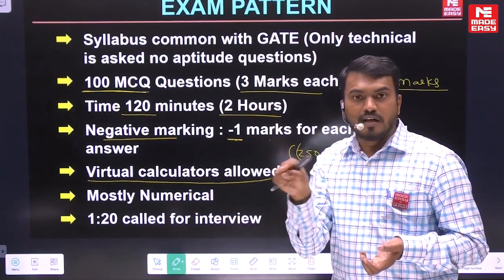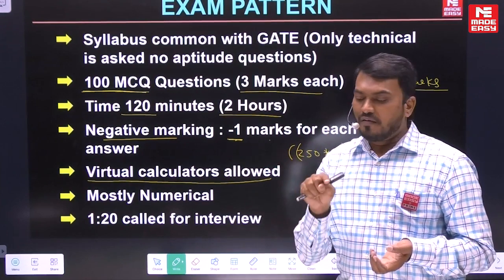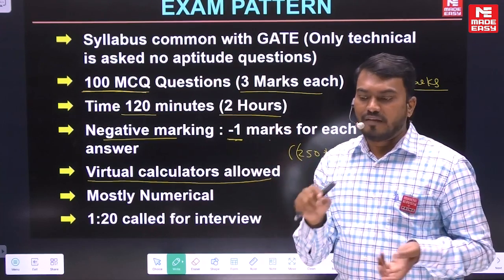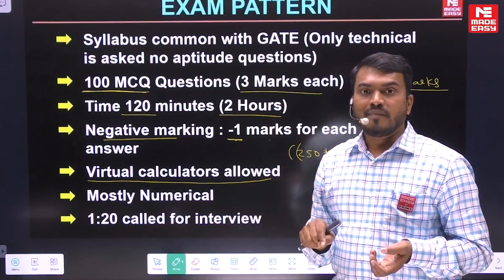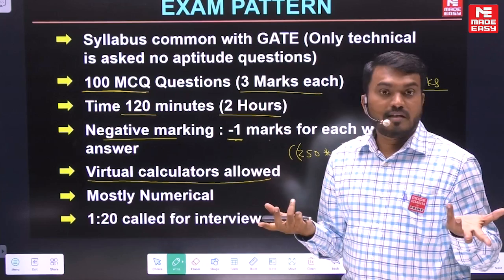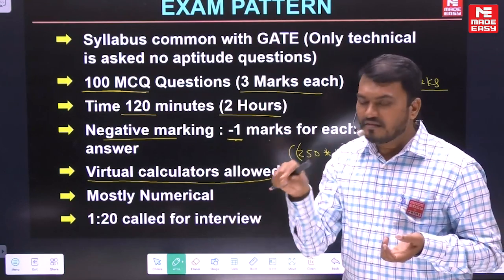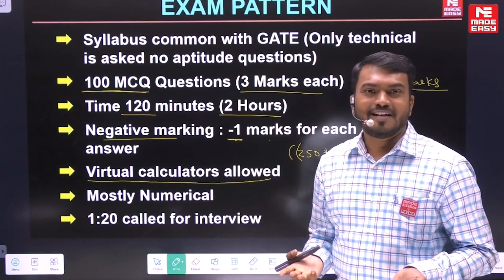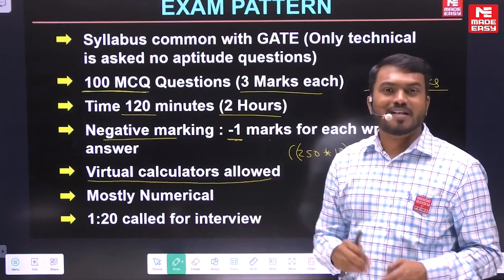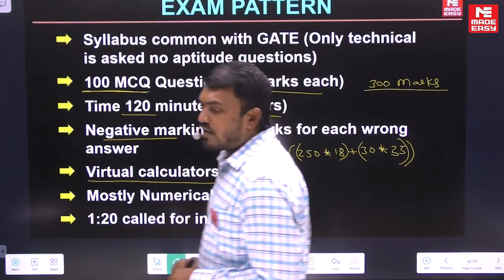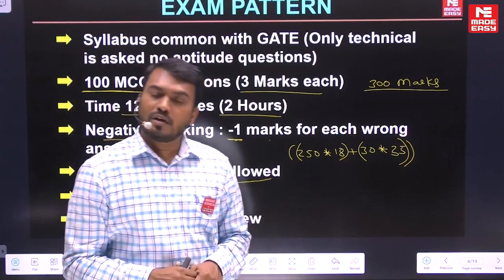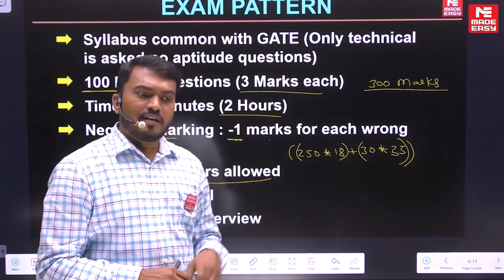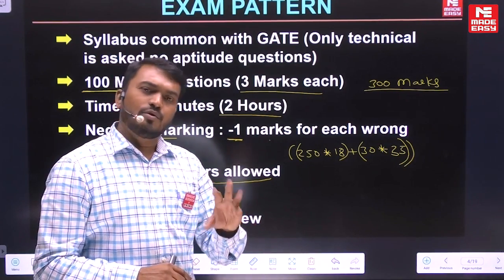because on the screen you have to click all the symbols, all the buttons that are given, so you have to click them very clearly. If you mistakenly press 3 instead of 2, that will also give you a wrong answer. Using the calculator will also give you a wrong answer. Okay, right? So make sure you are in the habit of using the virtual calculator, and if any small calculation is there, do it manually.